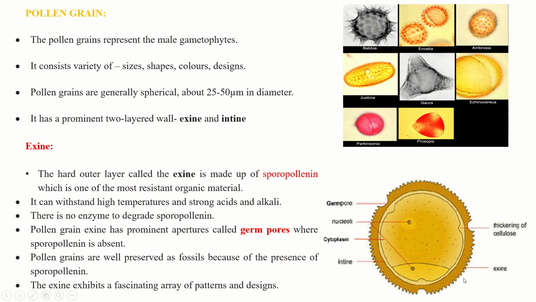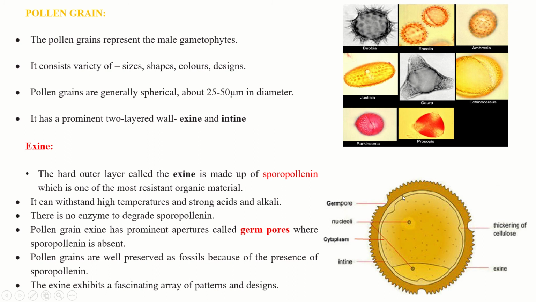It is called the exine. Then the next layer is called the intine, the innermost wall. Then inside you will find cytoplasm, nucleus, and thickenings of the cellular. Now this is the germ pore, the small opening on the pollen grain.